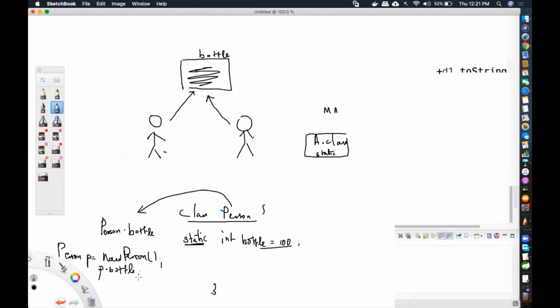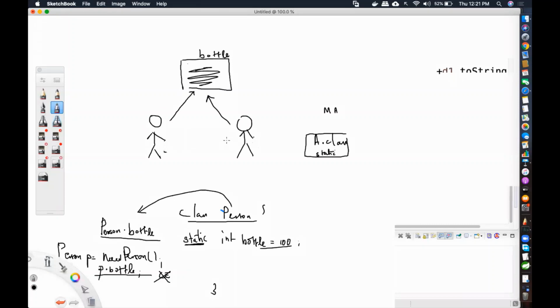Of course, you can access it that way, but it is going to give you a warning. It is not an error, no compiler error. The warning says that a static variable has to be accessed in a static way. What is a static way? By using the class name. So just understand that static variables and methods are common to all, for the entire class. They are not specific to a particular object.